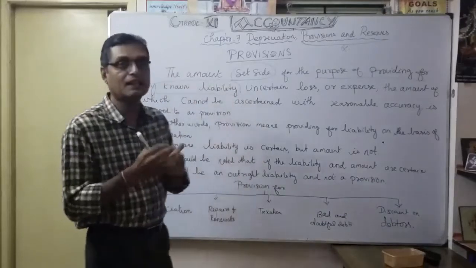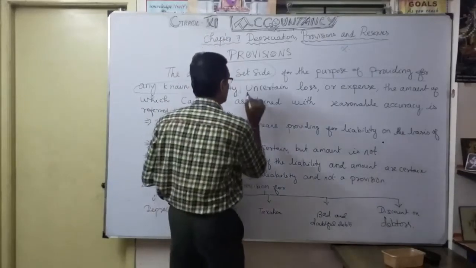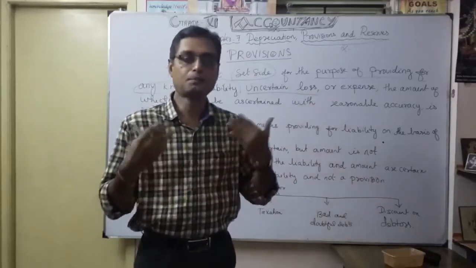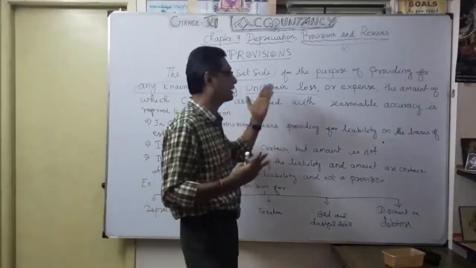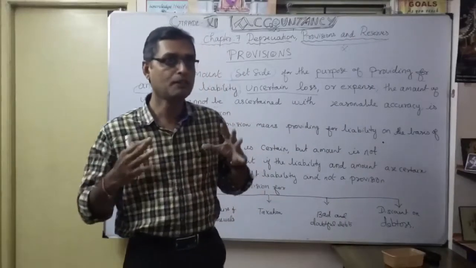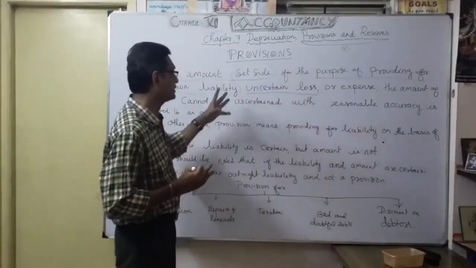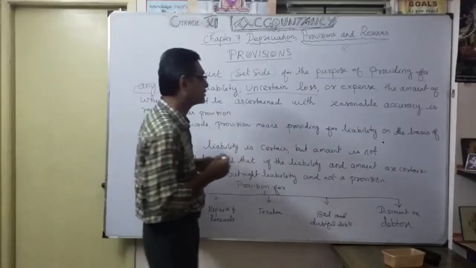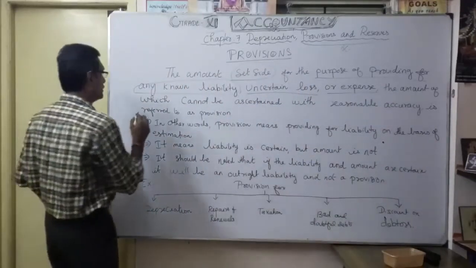But the only thing here is that the known liability may be certain or uncertain. That's why this word is very important: uncertain loss. That is unexpected, correct? We can't anticipate it. When you are running a business, sometimes uncertain loss will come. That's the idea behind the creation of provisions. Understood now? So any known liability may be an uncertain loss or expense, the amount of which cannot be ascertained.